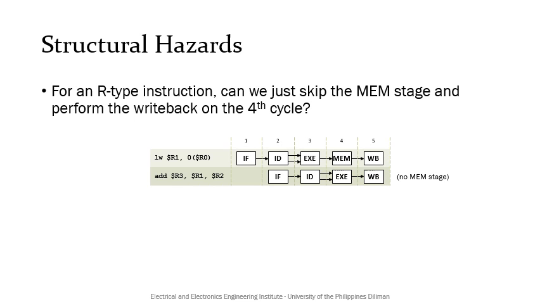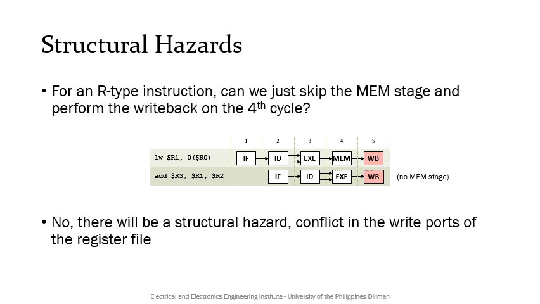If we consider an instruction that happens before the R-type instruction, say a load word instruction that needs to write at the 5th clock cycle and cannot move it earlier, then there will be a structural hazard since there will be a conflict in the write ports of the register file. Thus, the answer is no. We cannot, or it's simpler if we do not skip the MEM stage for R-type instructions to avoid this structural hazard.